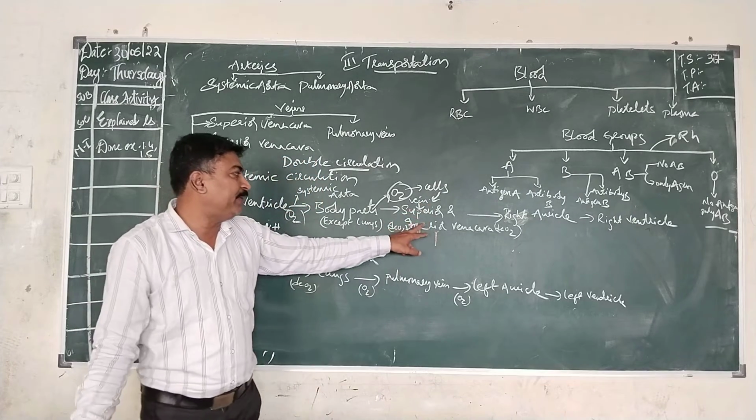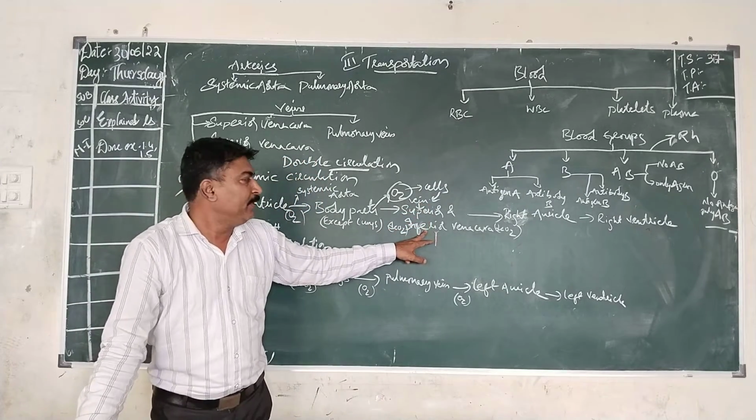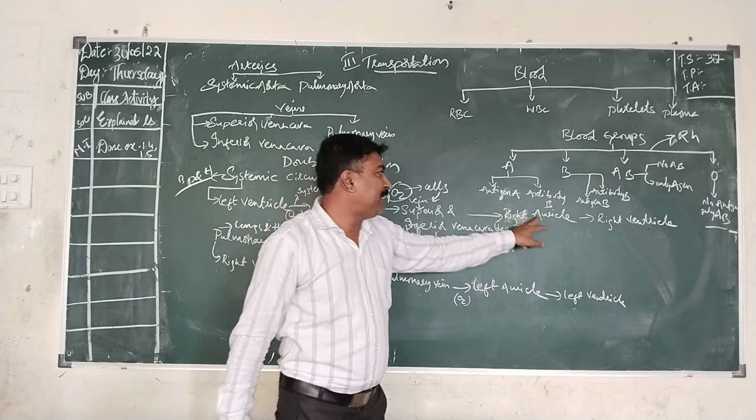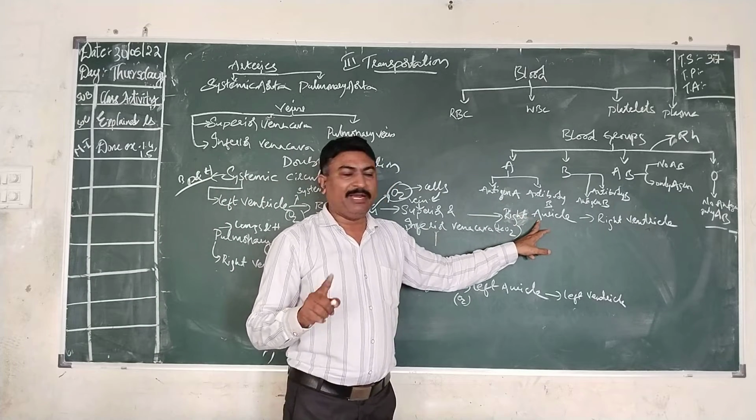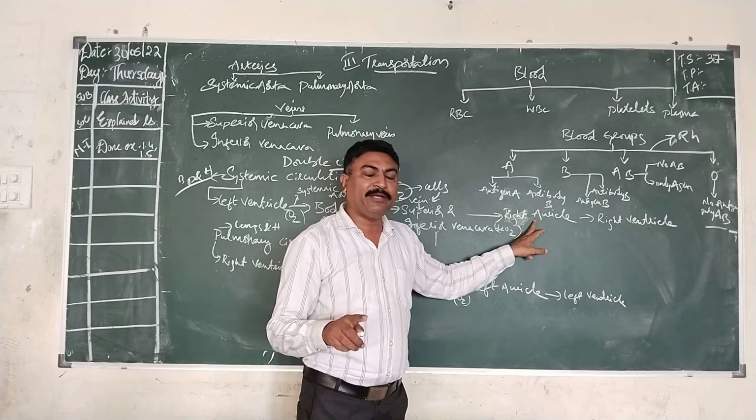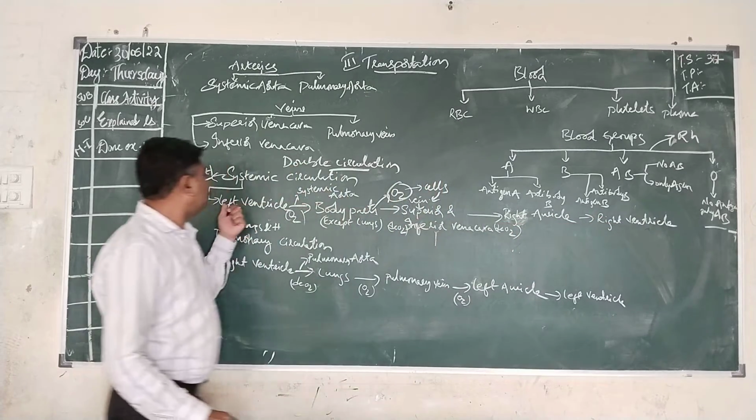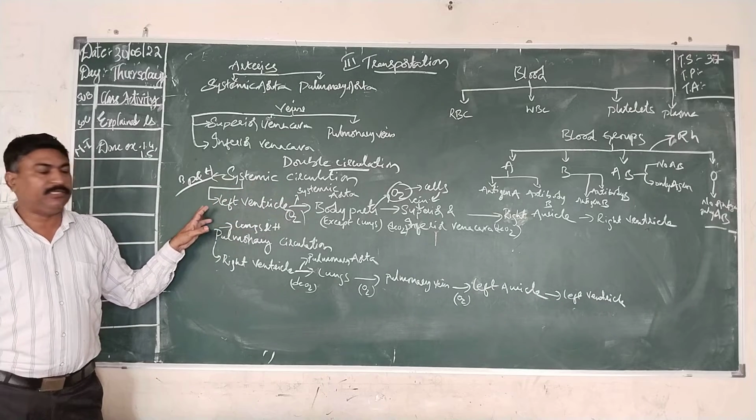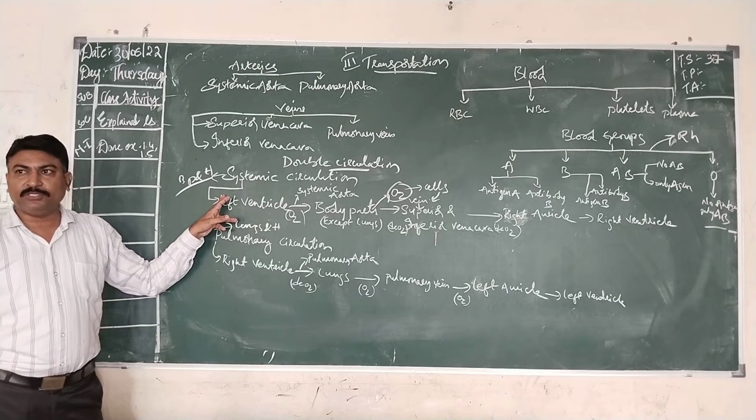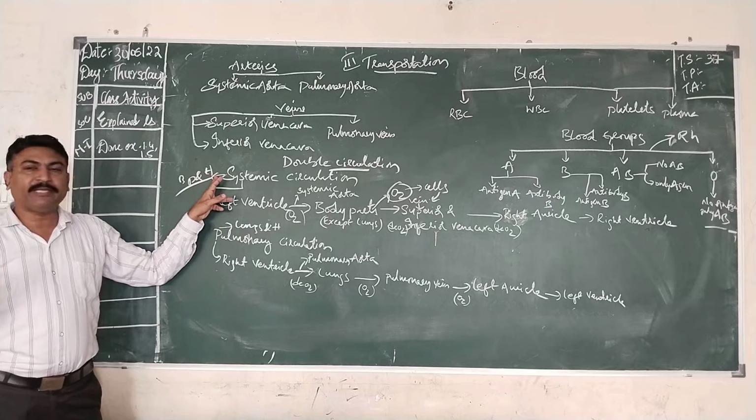They will be collected by the superior vena cava and inferior vena cava. That is deoxygenated blood, and it will be supplied to the right auricle. From the right auricle, it will be supplied to the right ventricle. So as soon as it reaches the heart, this circulation is completed. This is known as systemic circulation. Systemic circulation occurs between body parts and heart.